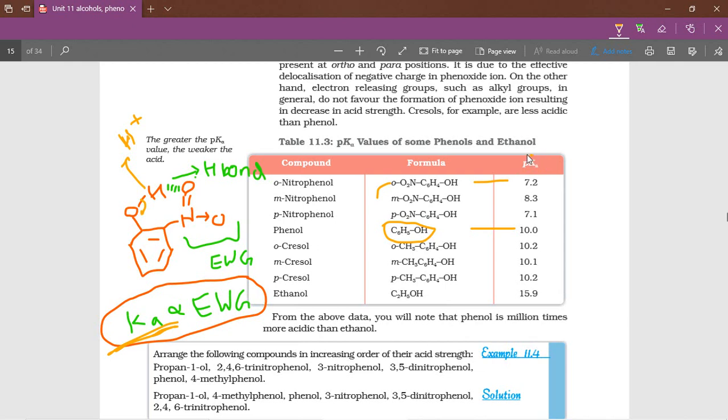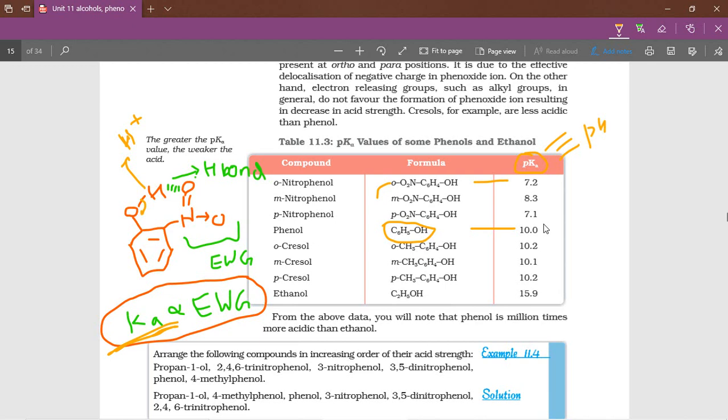Don't be confused, this is the pKa value. pKa is similar to pH. If the pH value is low, it means more acidic; if the pH value is higher, it means less acidic, towards basic nature.